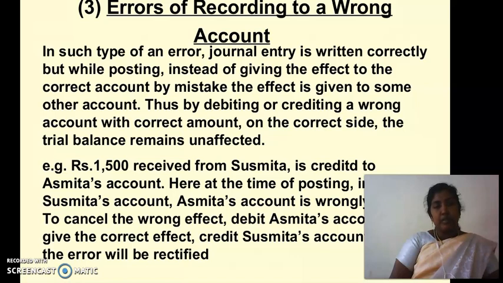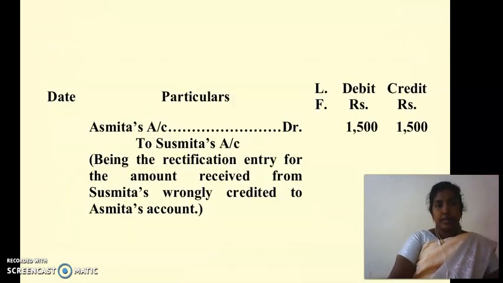For example, rupees 1,500 received from Susmita is credited to Asmita's account. Here, at the time of posting, instead of Susmita's account, Asmita's account is wrongly credited. To cancel the wrong effect, debit Asmita's account and give the correct effect, credit Susmita's account. Thus, the error will be rectified. For example, Asmita's account debtor to Susmita's account 1,500.